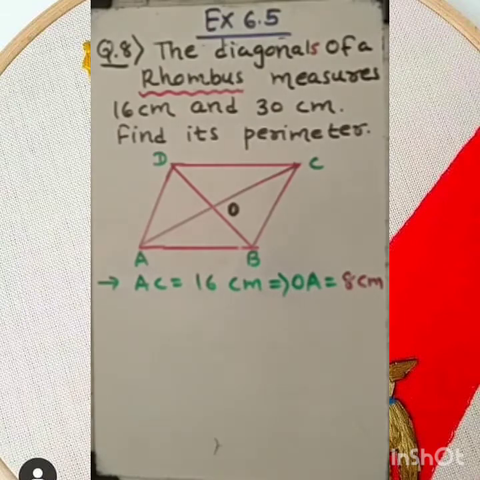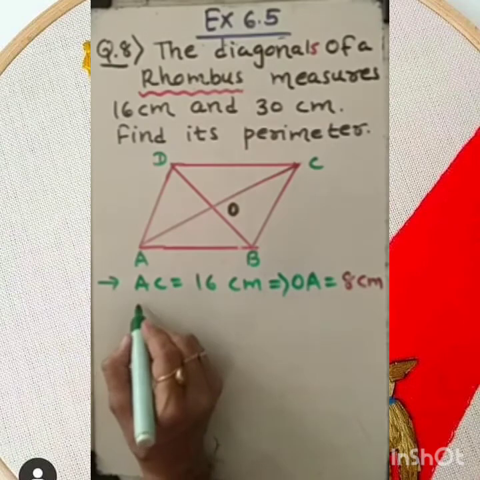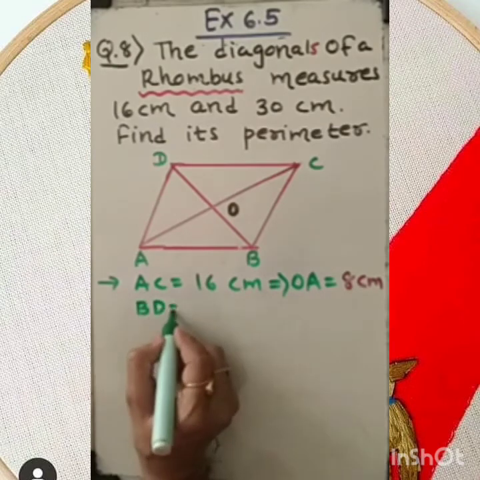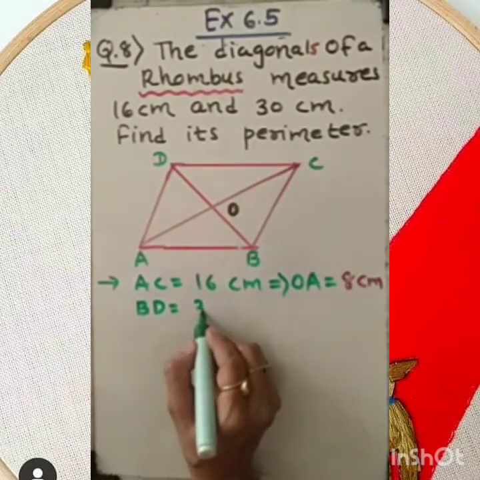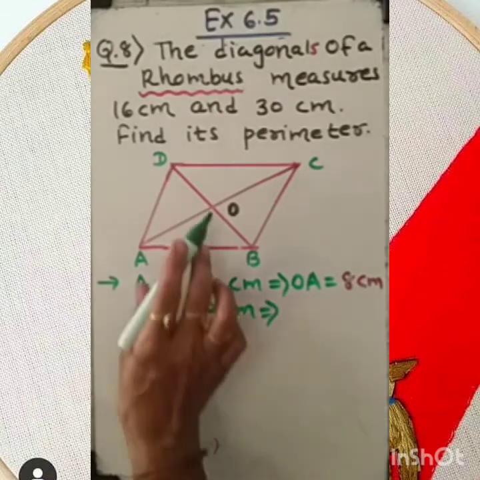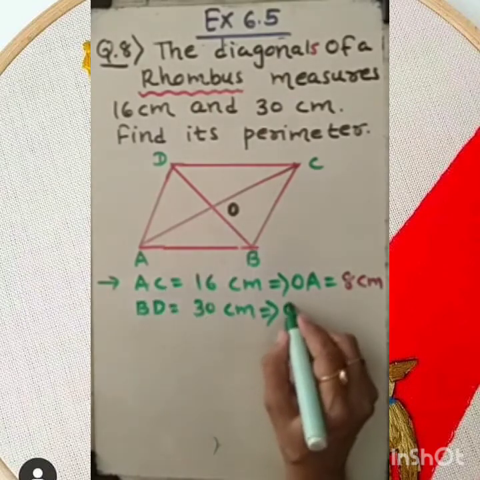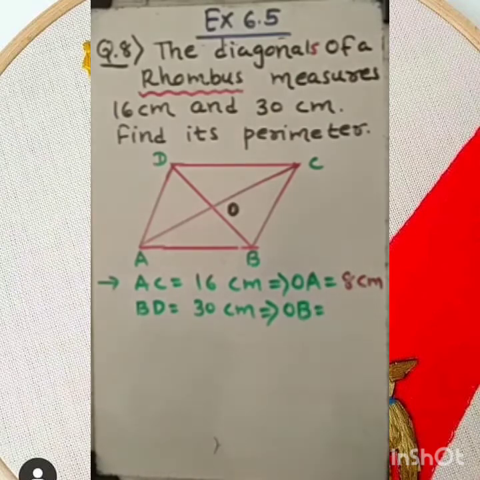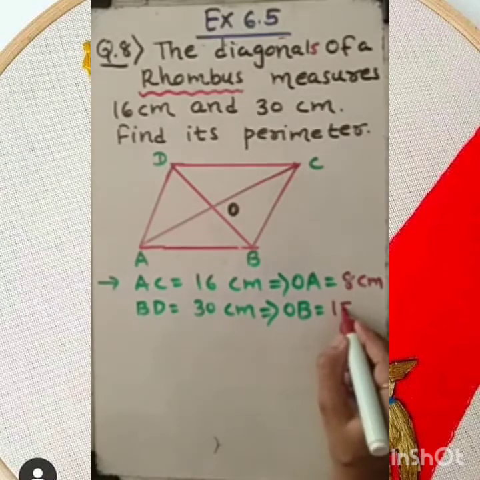Got it? Now one more diagonal is there, BD, and its length is given as 30 centimeter. If the full diagonal is 30 centimeter, then what will be the length of OB? Of course it will be half of it. So half of 30 is 15 centimeter.